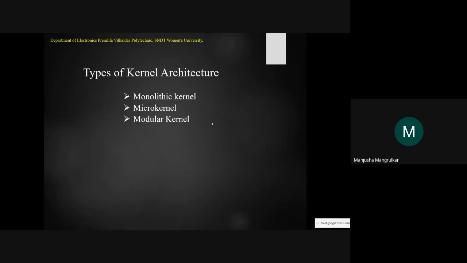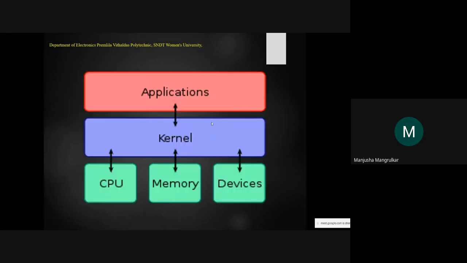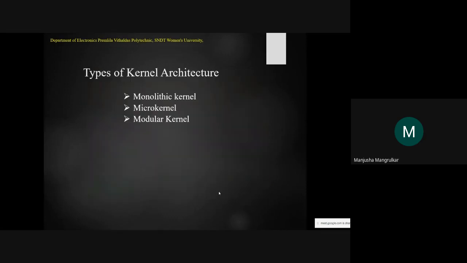Now we have seen what a kernel is exactly. The kernel is not hardware, it is software, a piece of program, right? It runs first when we start the computer, and it has the responsibility to manage the application programs as well as the hardware, as we have seen. So the kernel is a middle layer between the application and the hardware. There are three types of kernel architecture: monolithic kernel, microkernel and modular kernel, right?